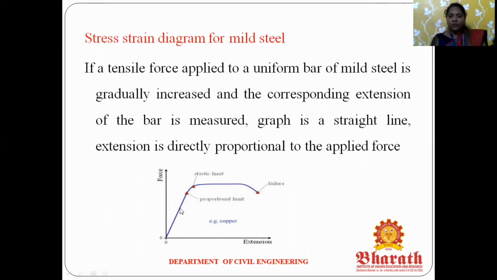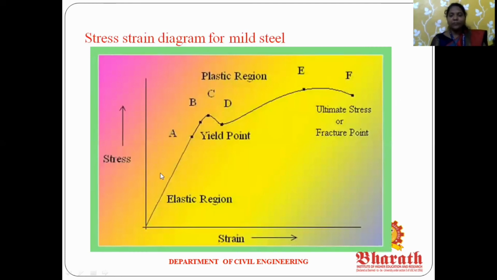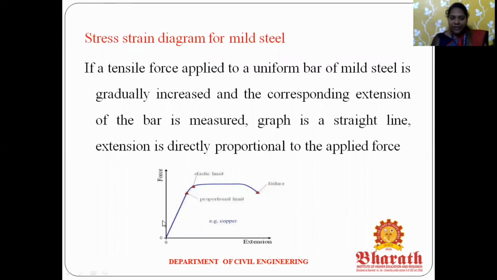So the first one, for this graph, go to the A point: the elasticity limit or limit of proportionality. What does the elasticity limit, or limit of proportionality, mean? You draw the graph for the force and the extension, which means stress and strain. Both graphs are straight lines: extension is directly proportional to the applied force, which means stress is directly proportional to strain. That is called the elasticity limit or limit of proportionality.